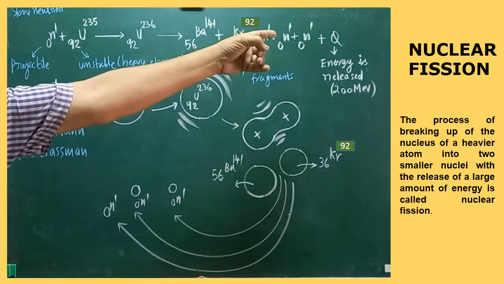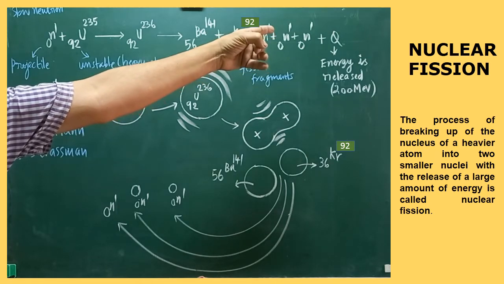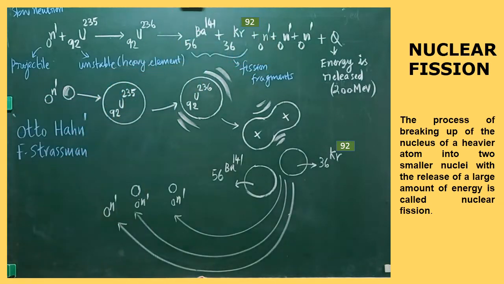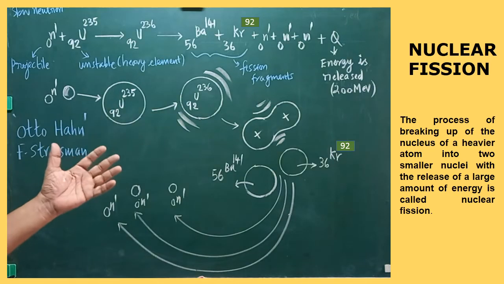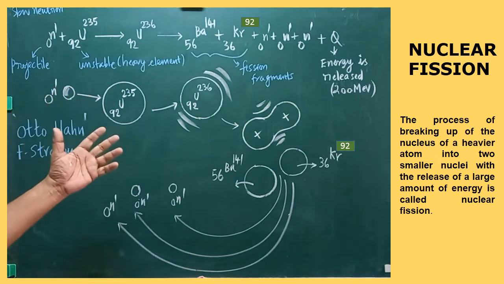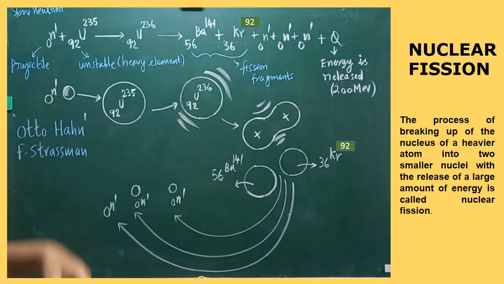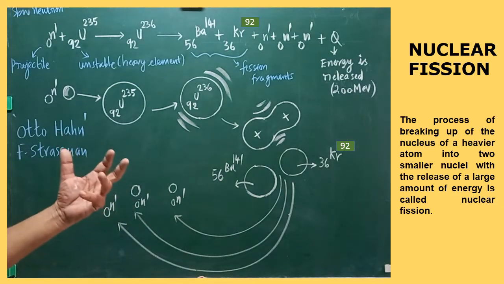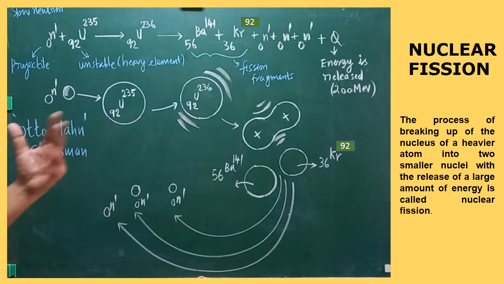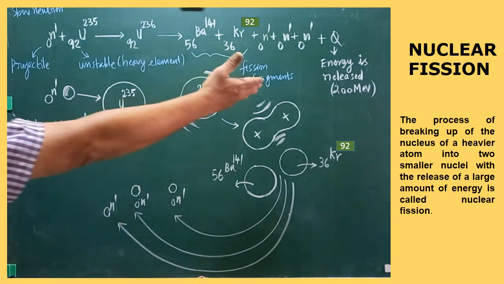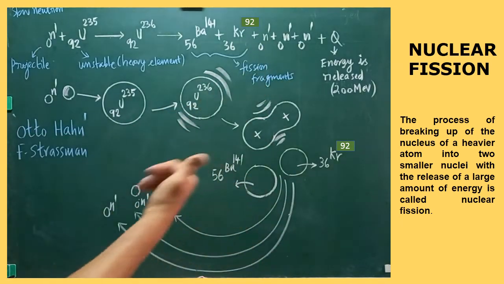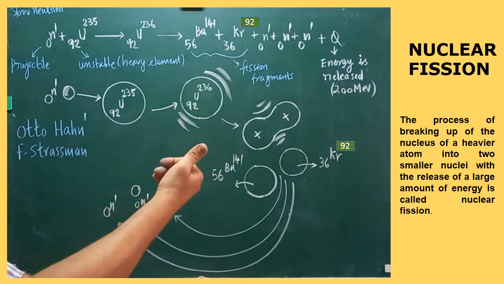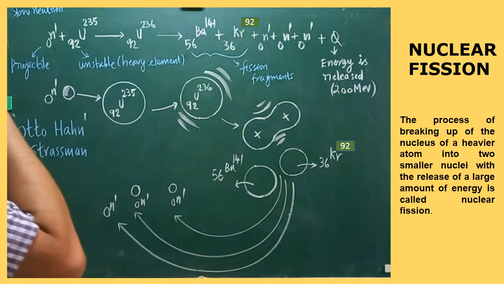Finally, in the final step of the reaction, I have written plus Q. What is Q? Q is nothing but some amount of energy that will be released. The energy released in this process will be tremendous compared to the energy released in a chemical reaction. The value of the energy released in the nuclear fission reaction will be very, very high. That may be around 200 million electron volt. To calculate the 200 million electron volt, a separate problem is there. So I will work out that calculation also in the next video.